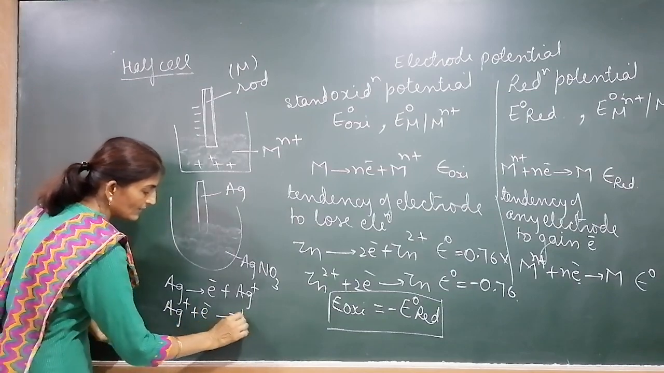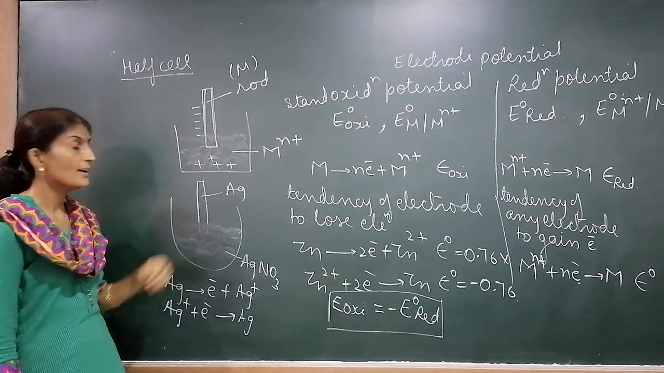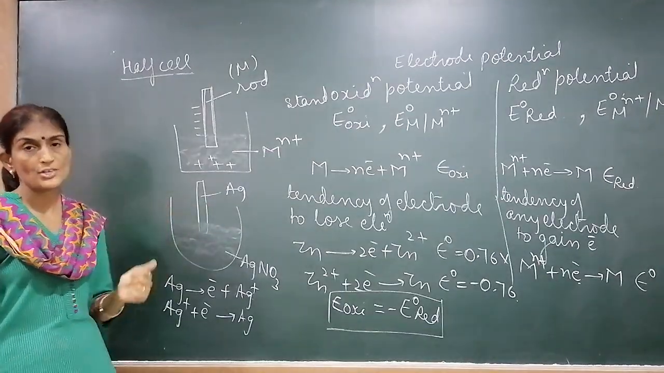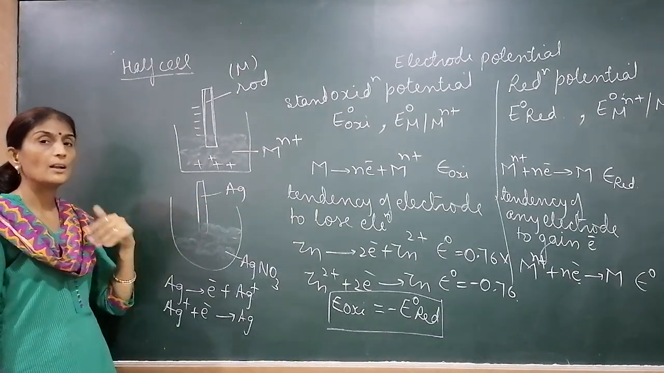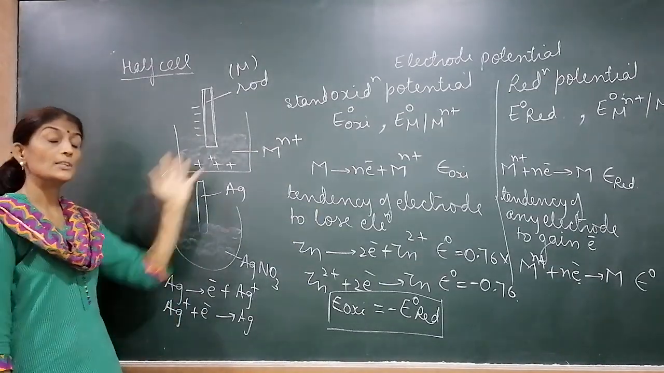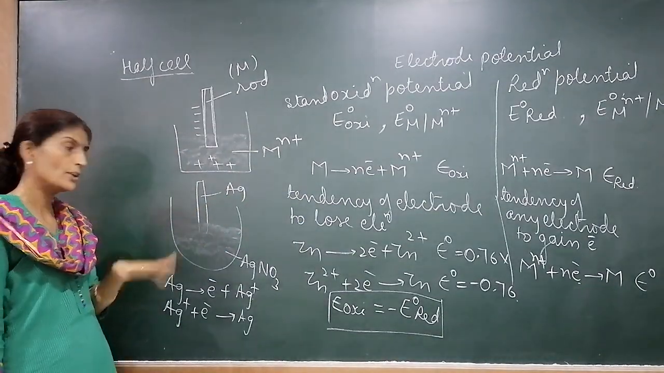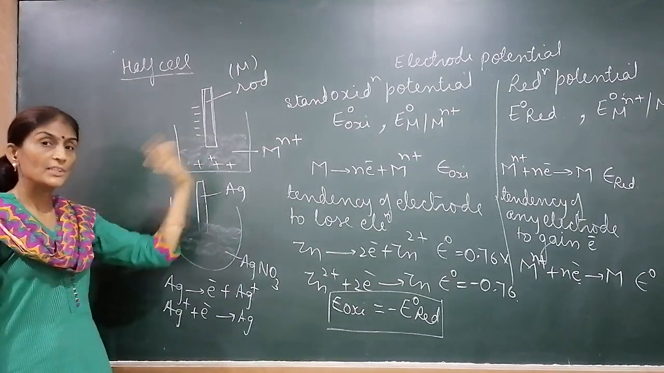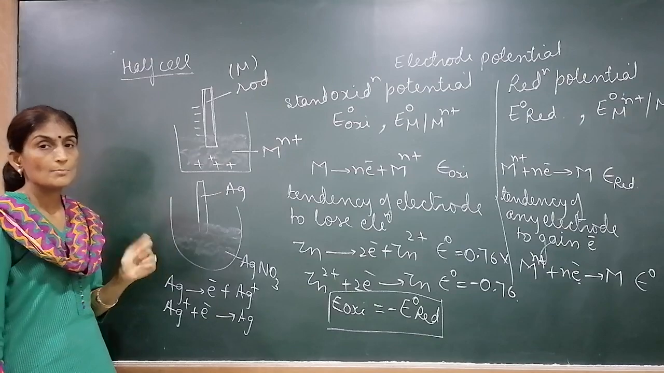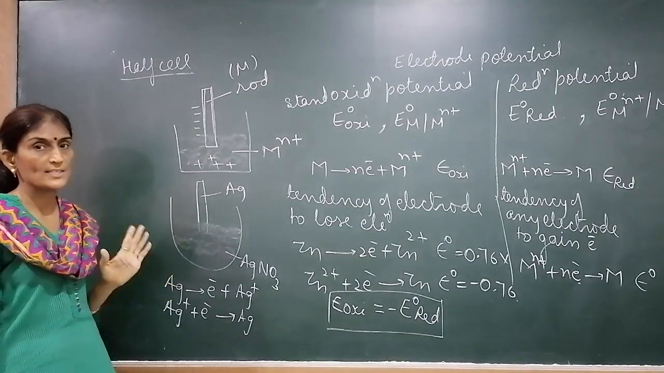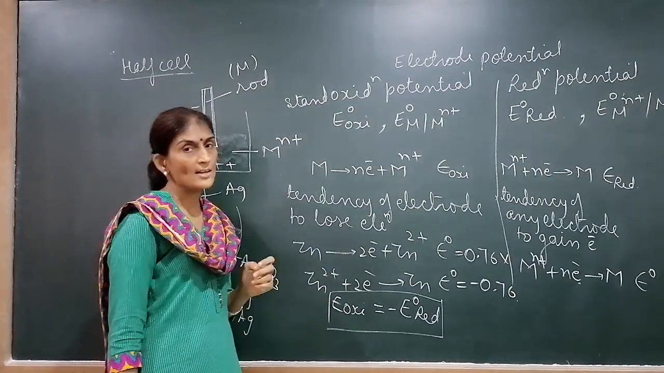Both processes can happen. In every half cell, in every electrode, there is a tendency for both processes. They can undergo oxidation, they can undergo reduction. Depending upon the other half cell, they will act. Suppose the other half cell connected with it has more tendency to lose electron, they will accept. And if the other half cell has less tendency to lose electron, they will lose. But a half cell can do both processes. That's why a half cell has two types of potentials, oxidation potential as well as reduction potential.